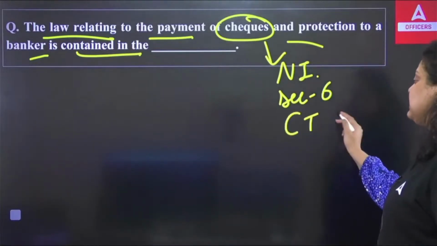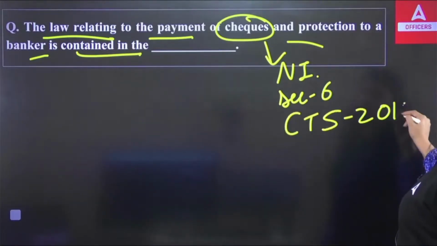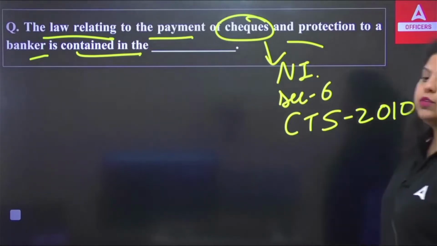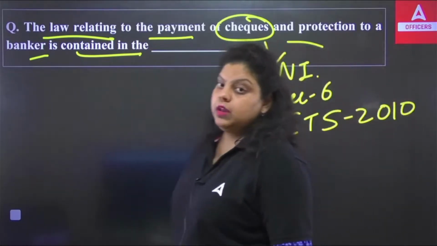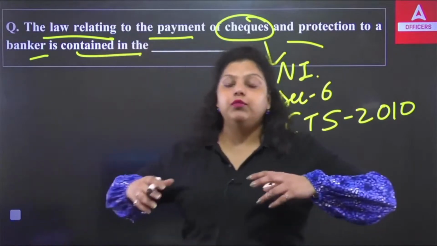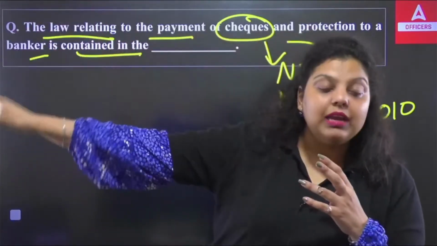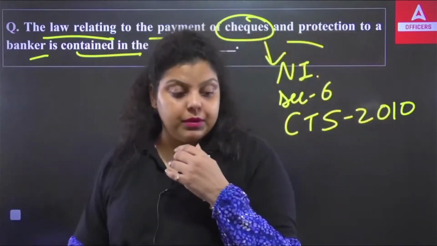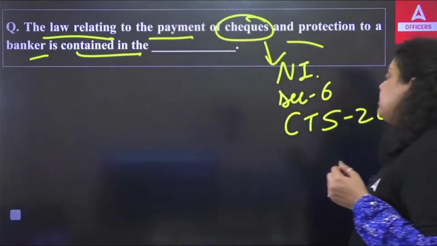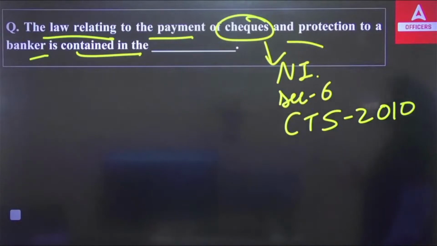Now we have CTS, the Check Truncation System, which was introduced to stop the physical movement of a check. Earlier, we had to physically move the check from one place to another to make the payment possible. But now we do not have to physically transfer the check. Only a single electronic image of the check will work, and you will be able to get the payment of the check.